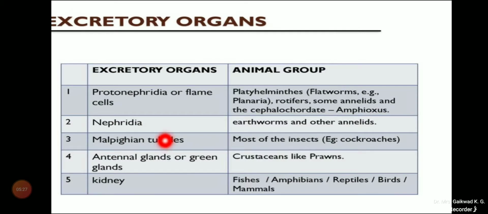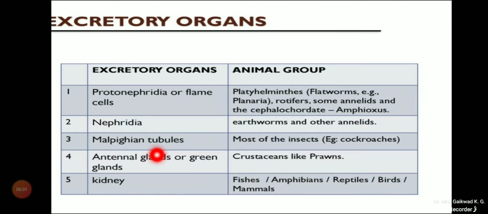Here some excretory organs are given. Protonephridia or flame cells are present in platyhelminthes, the flatworms, for example planaria, and also in rotifers, some annelids, and cephalochordates like amphioxus. Nephridia are found in earthworms and other annelids.